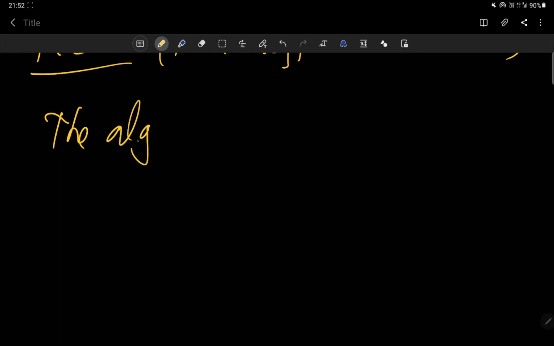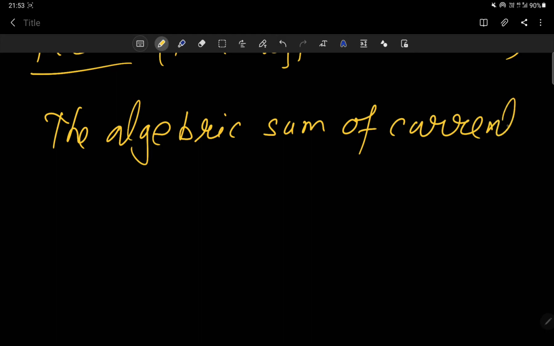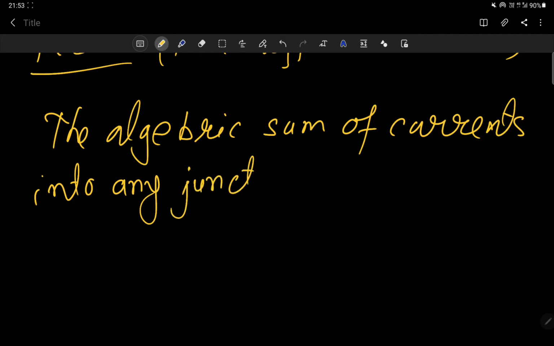The algebraic sum of currents into any junction is 0. The algebraic sum of currents in a junction is always equal to 0.